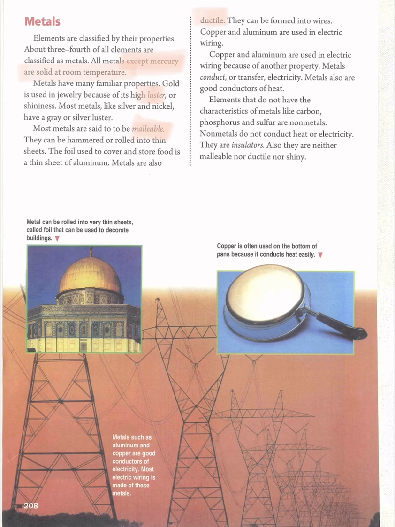Copper and aluminum are used in electric wiring.